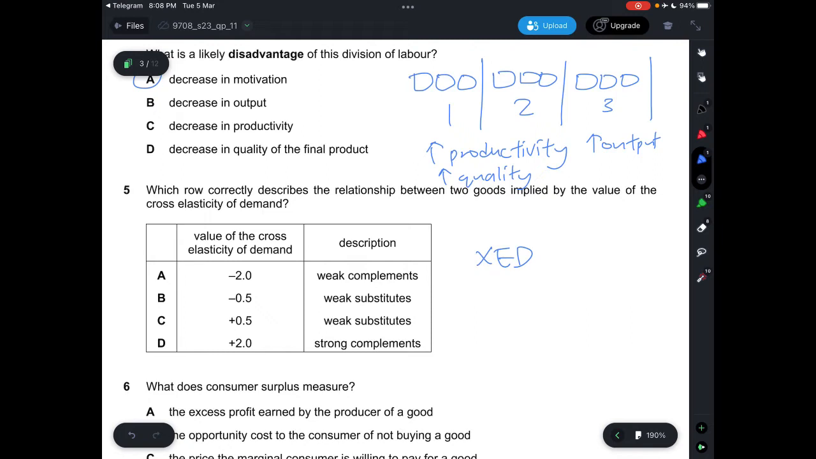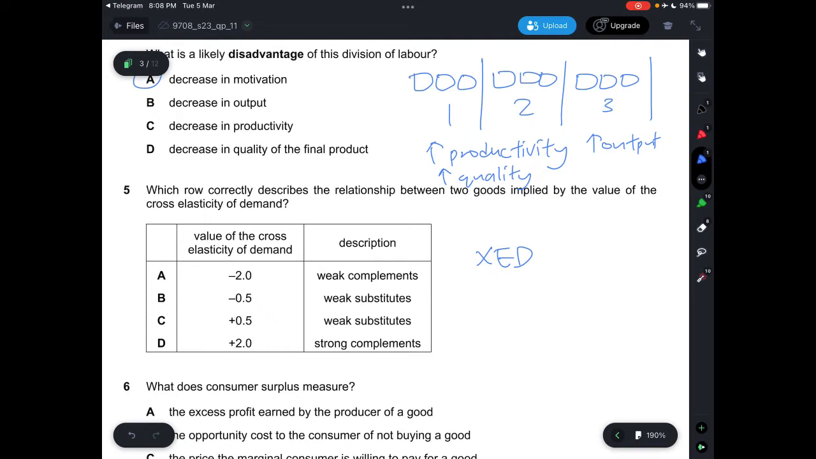For weak substitutes, it has to be less than 1 and more than 0. If it's strong, then it's more than 1. For complements, if it's a weak complement, it will be between 0 and negative 1. And for strong complements, it has to be negative 1 to negative 2. So let's look at the 4 options and see which one is the correct answer.